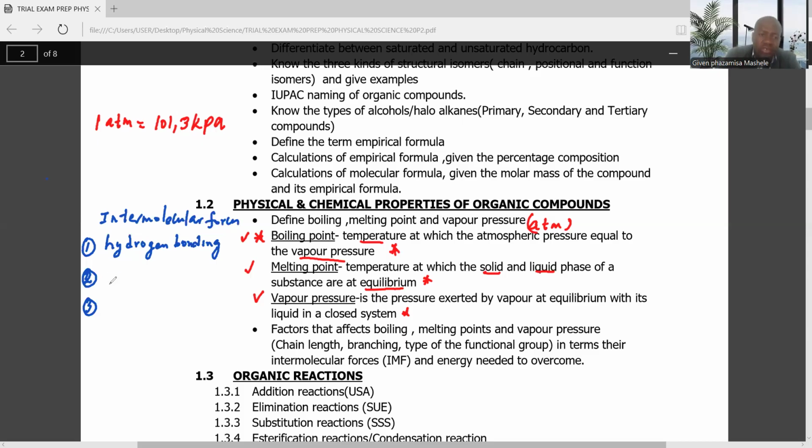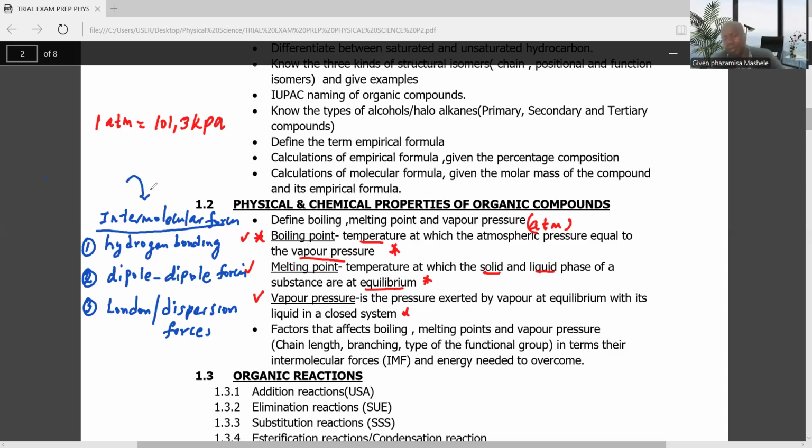The second one is the dipole-dipole force as a type of intermolecular force. And the last one is the London or dispersion force. These are very important. A learner should know these 3 types of intermolecular forces that can act between the atoms in a compound.